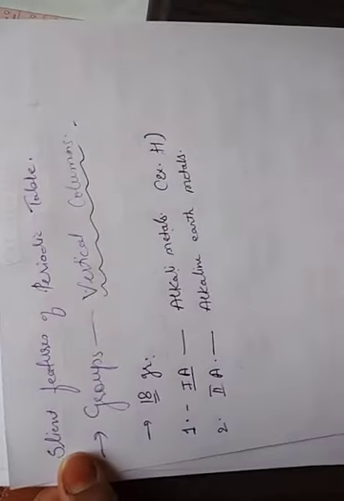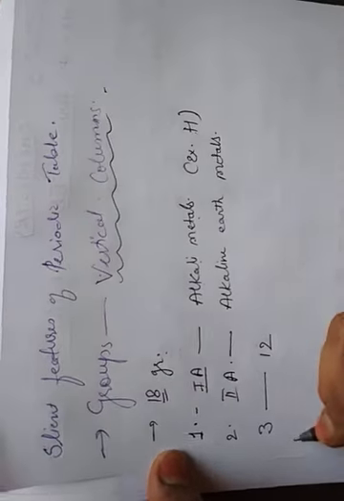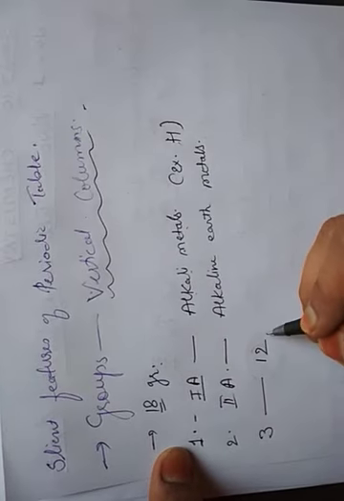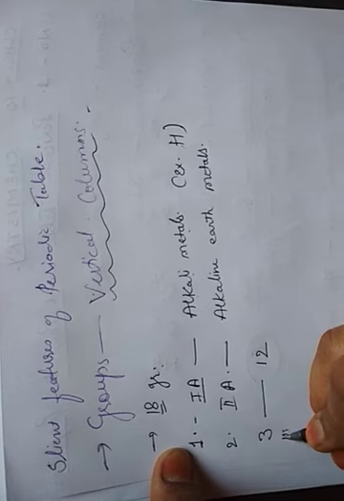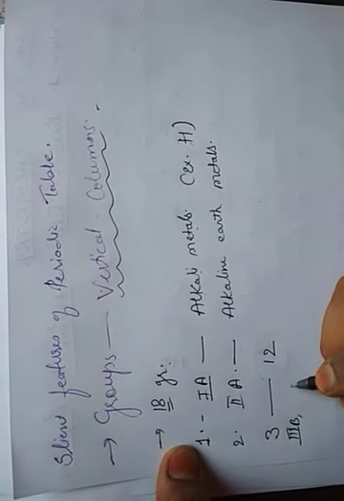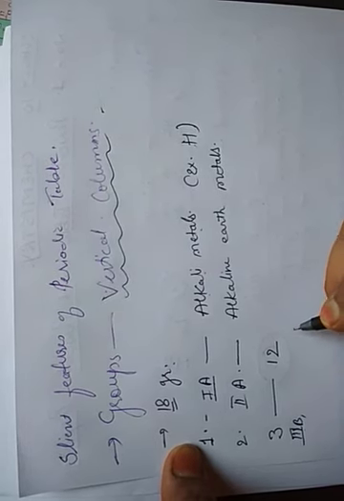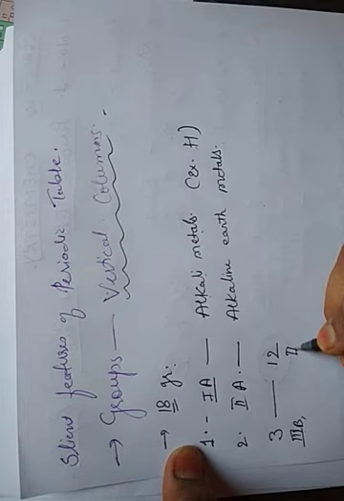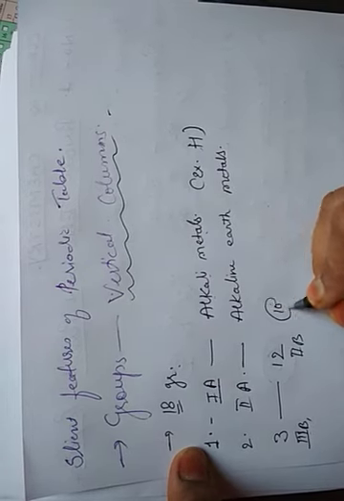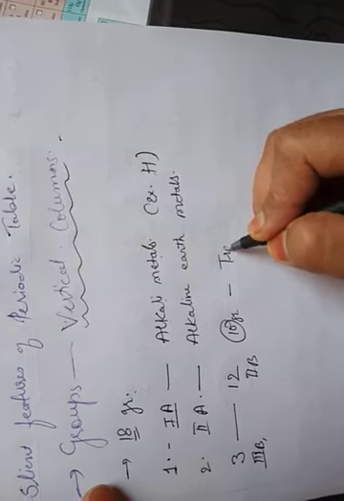Now the groups numbered 3 to 12 are the B group elements. Their arrangement is 3B, 4B, 5B, 6B, 7B, then three columns for the 8th group, then 1B and 2B. These are a total of 10 groups, which are called the transition elements.